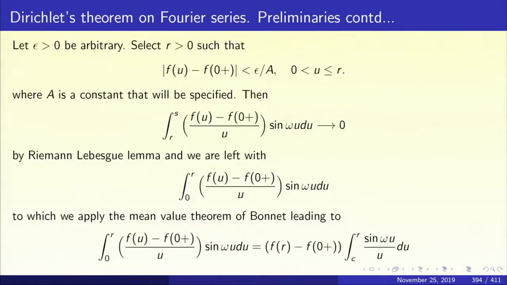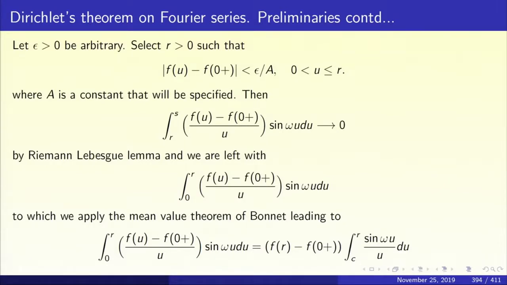So, let epsilon greater than 0 be arbitrary. Now, select an r bigger than 0 such that mod of f of u minus f of 0 plus is less than epsilon by A for 0 less than u less than or equal to r. It's a limit definition I have applied. f of u approaches f of 0 plus as u approaches 0. So, take an epsilon greater than 0, there is a corresponding delta denoted by r. A is a certain constant that will be specified presently. Then what happens to the integral from r to s of f of u minus f of 0 plus upon u, times sine omega u du?